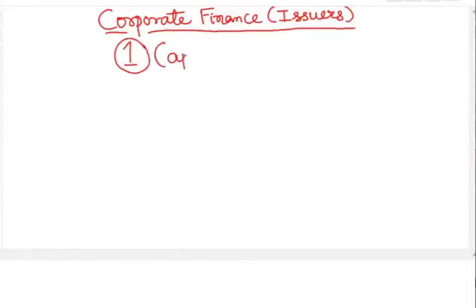CFA Level 2 curriculum is perhaps the most difficult across all the three levels, and in the last few weeks of your CFA Level 2 exam preparation, you need to be able to recap everything which you have read so far. Let's start with corporate issuers or corporate finance's first chapter, which is capital structure. In capital structure, mainly you have to remember two important formulas or relationships.